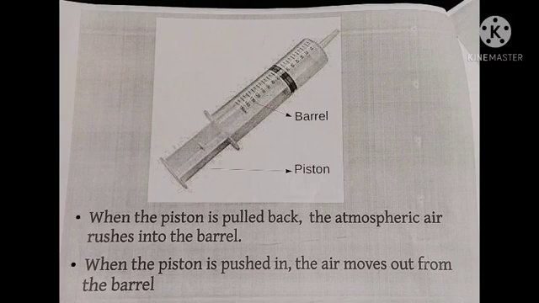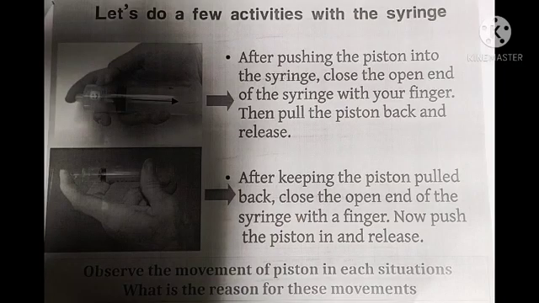Let's do a few activities with the syringe. After pushing the piston into the syringe, close the open end of the syringe with your finger. Then pull the piston back and release. What would you observe? Next, after keeping the piston pulled back, close the open end of the syringe with a finger. Now push the piston in and release. What do you observe? Observe the movement of the piston in each situation.